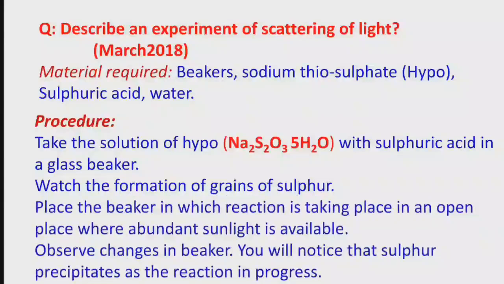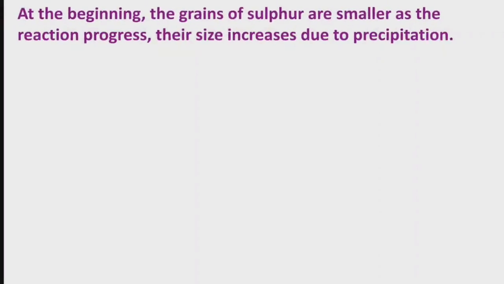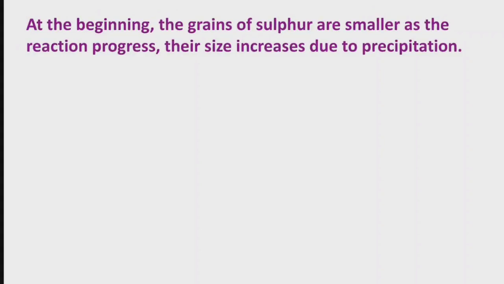Place the beaker in which the reaction is taking place in an open place, under the sunlight. This reaction takes place in sunlight. Observe the changes in the beaker. You will notice that sulfur precipitates as the reaction is in progress. At the beginning, the grains of sulfur are smaller. As the reaction progresses, their size increases due to precipitation.